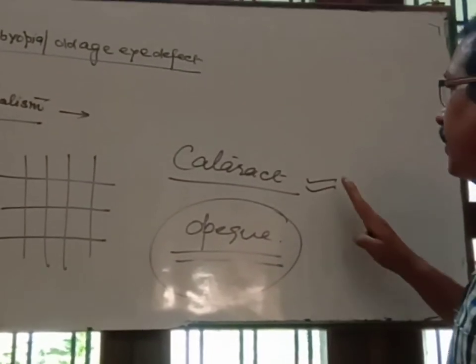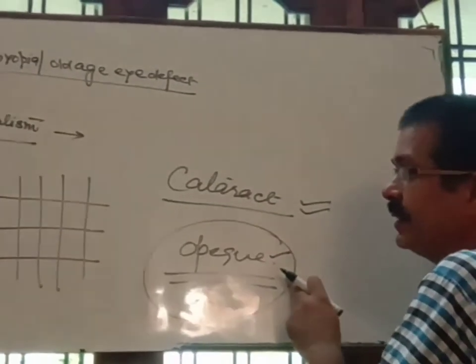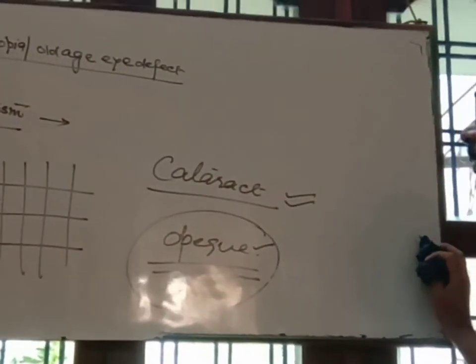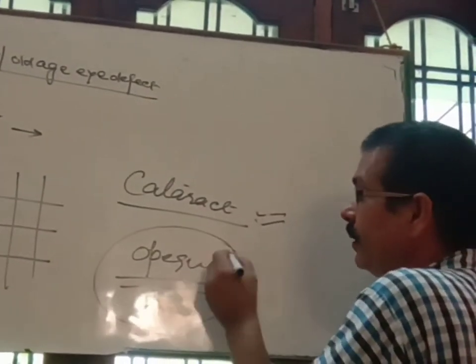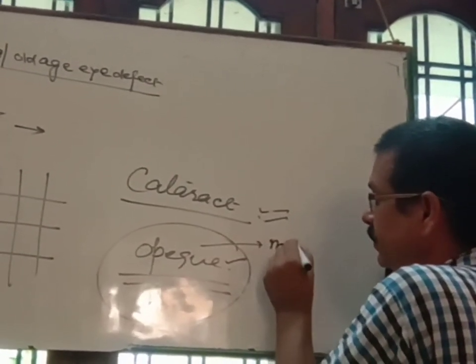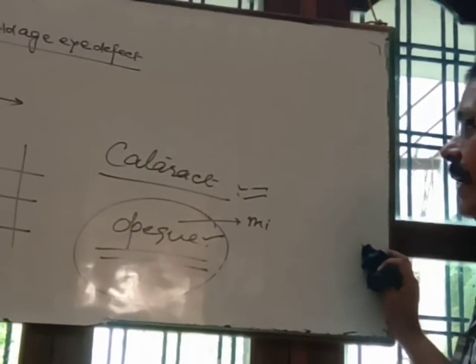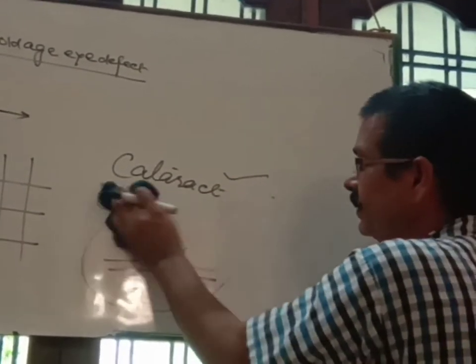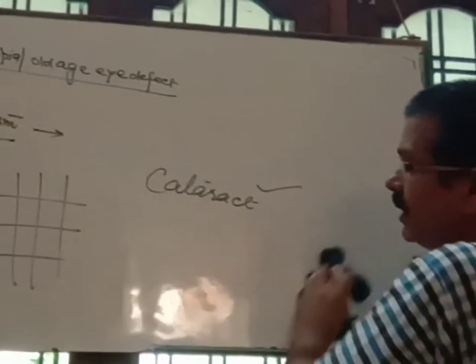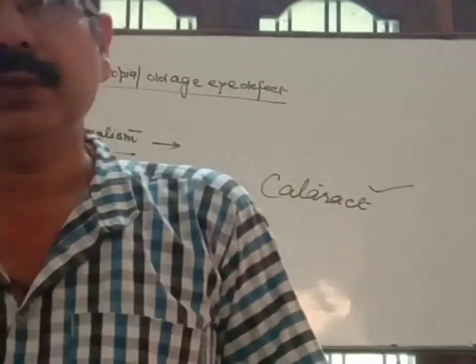Cataract is the defect due to which an opaque layer is formed in front of the eye lens. So how can we remove cataract? By a minor operation we can remove the opaque layer, and in this way we can correct cataract. It is the most common disease in India. So these are the defects in the human eye and their correction. So thanks for today.